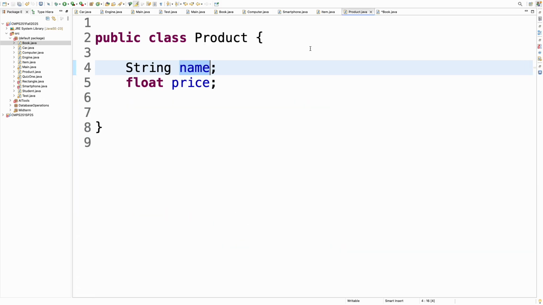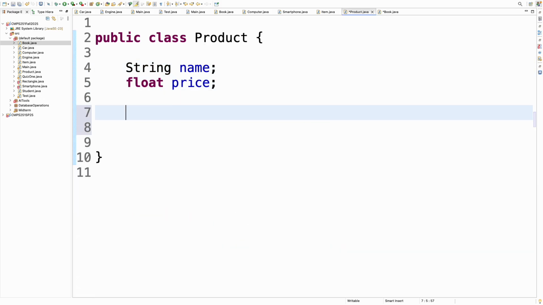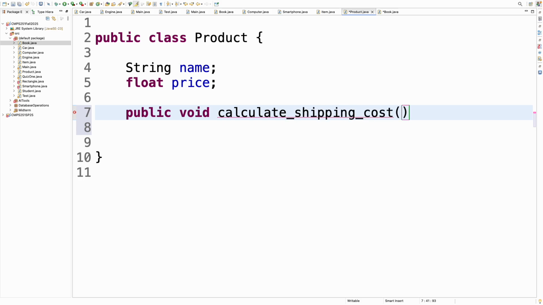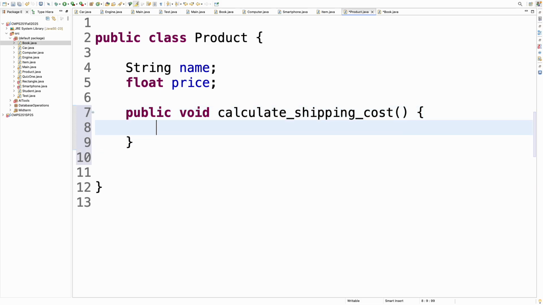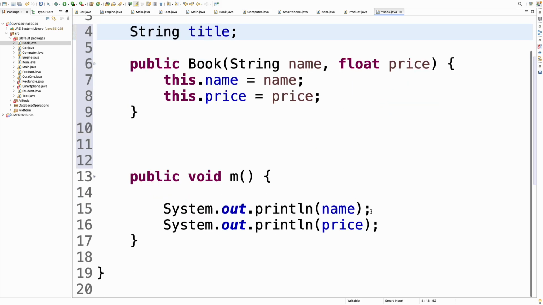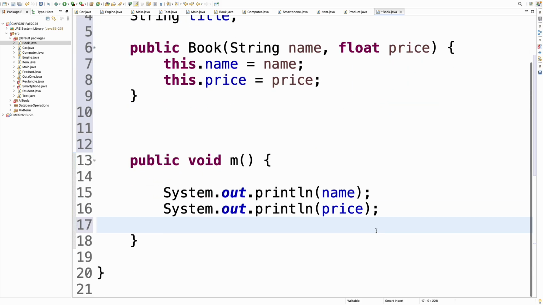And if there's any function here, like public void calculate shipping cost, for instance, whatever it does, its content is not important for us for now, but I can also access it here, and I can even run it.